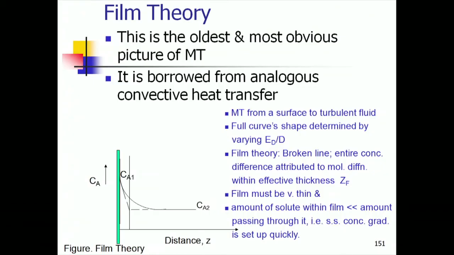So, to that extent you may say that heat transfer is the older discipline from this analytical point of view of film theory. Now, what is this whole thing? Let us imagine that you have a solid here, this greenish element there is a solid, and let us imagine that there is a fluid flowing along this solid, downward or upward does not matter, but the flow is there.